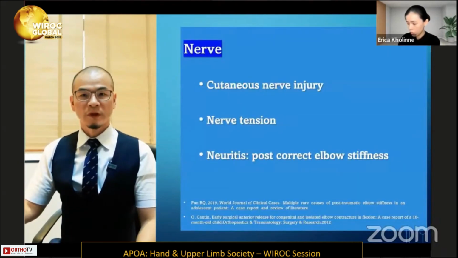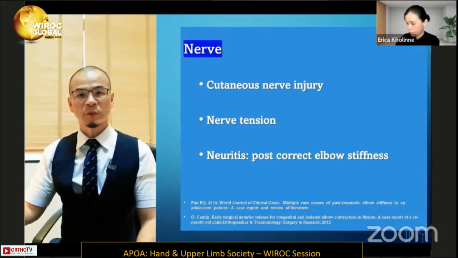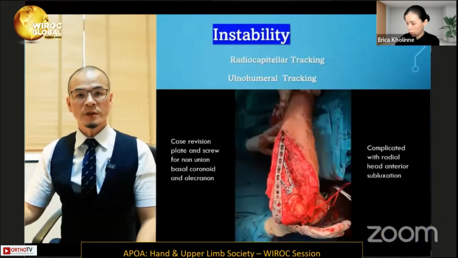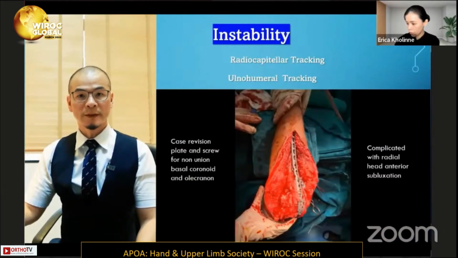For the nerve, cutaneous nerve injury can develop elbow stiffness, and even the tension on the nerve when the elbow returns to motion. And also the post-correction of the stiffness surgically can cause a neuritis. Instability can cause the ulnohumeral maltracking and radiocapitellar maltracking.